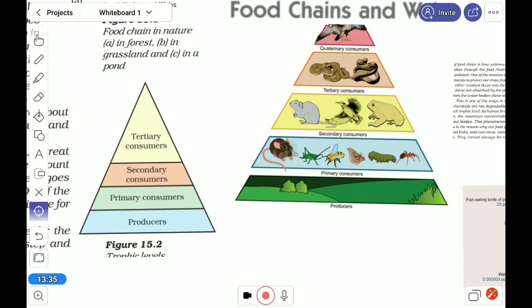If we think of it another way, the amount of energy in the trophic levels: we know that the producer has the maximum energy, and 10% goes to the next level, so it is reduced, and the next 10% gradually decreases. So in the energy format also, we can see a pyramid-like structure. So that is called the food pyramid.